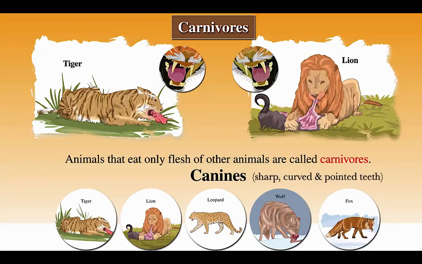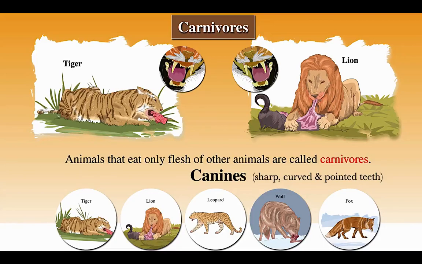Next is carnivores. Some animals, such as lion, wolves, eagle, and vulture, eat only flesh of other animals. Such animals are called carnivores or flesh eating animals. Carnivores have sharp, pointed teeth to grip their prey and sharp scissor like teeth to cut the flesh into chunks which can be swallowed.